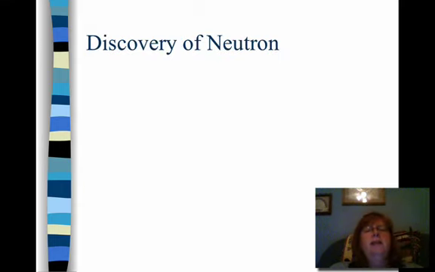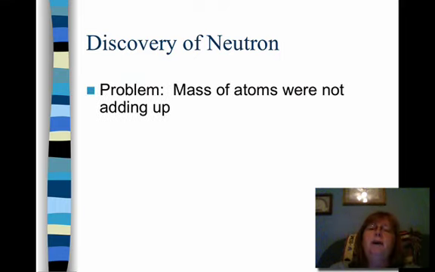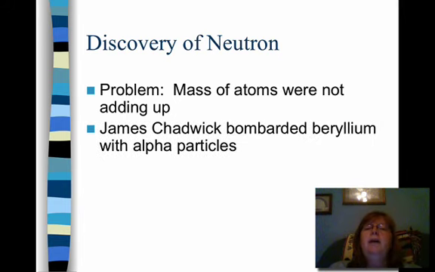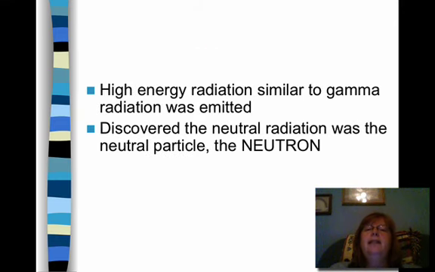Well, we don't have all the subatomic particles accounted for yet. We still need the neutron. It was the last particle to be discovered, and there is a problem. The mass of the atom was not adding up. James Chadwick was bombarding beryllium with alpha particles, and what he found is that some high energy radiation, kind of similar to gamma radiation, was being emitted. Now remember, gamma radiation didn't have any charge. He was observing, and he discovered the neutral radiation was a neutral particle known as the neutron.